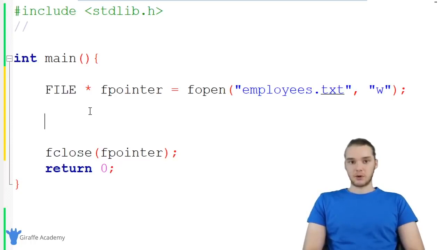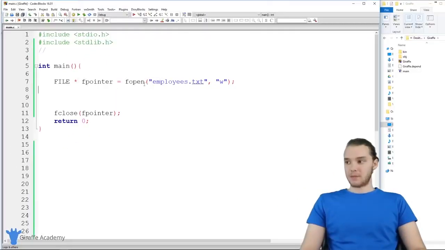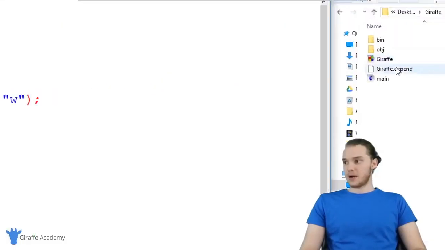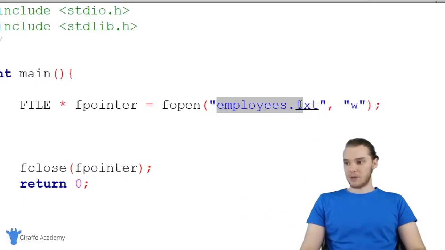And what I want to do is write some information to this file. But actually, let me just show you guys really quick what's happening here. Without doing anything else, just using this line right here, when I run my program, a new file called employees.txt is going to get created. If you don't specify an absolute path or a relative path, it's just going to create it in the directory that your C file's in.